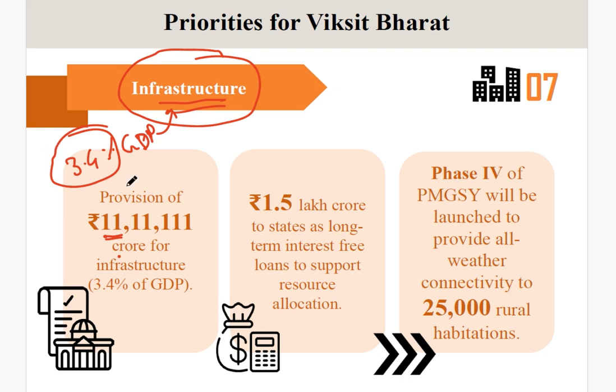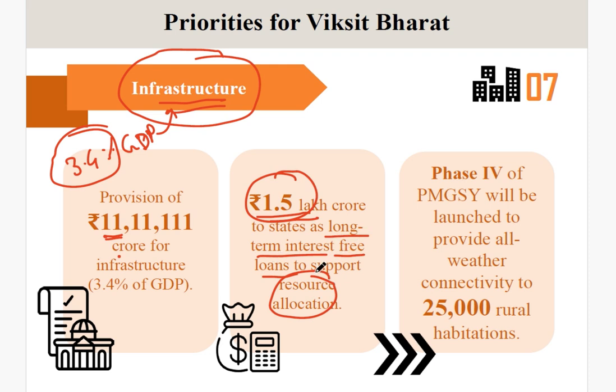So this is a very huge allocation of the GDP. Out of this 11 lakh crore, 1.5 lakh crore has been given to the states as long-term interest-free loans to support resource allocation.